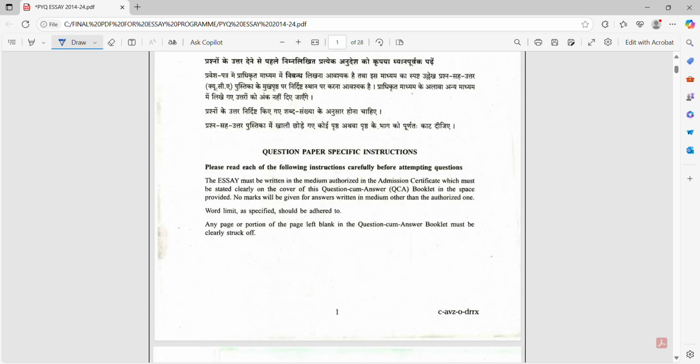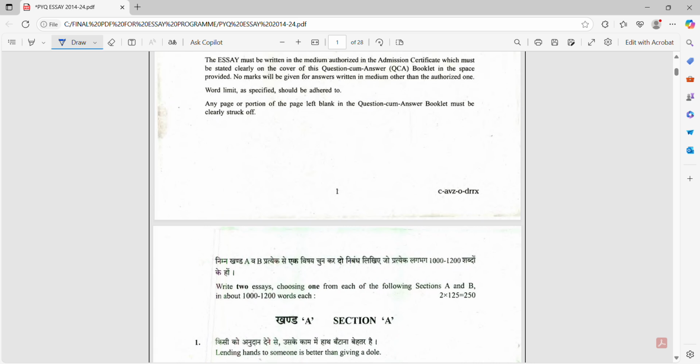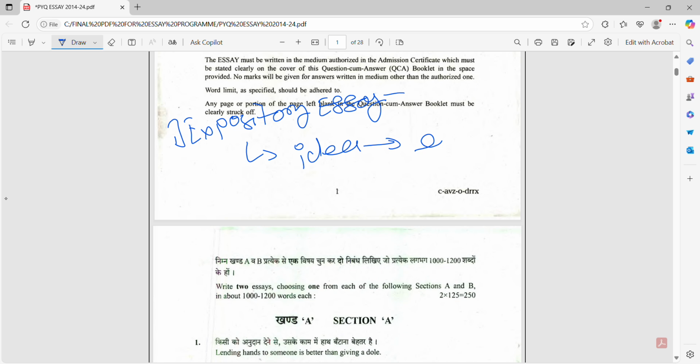Let's see in detail one by one. Firstly, expository essay. What is the expository essay? This is like exposing the ideas, and then supporting evidences to it. Here we give the ideas. It is like a philosophical topic.